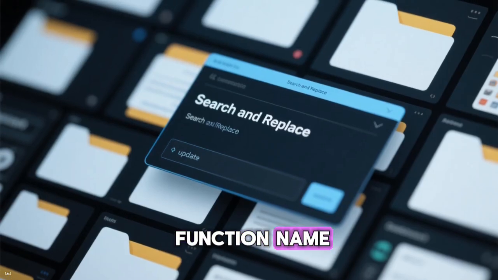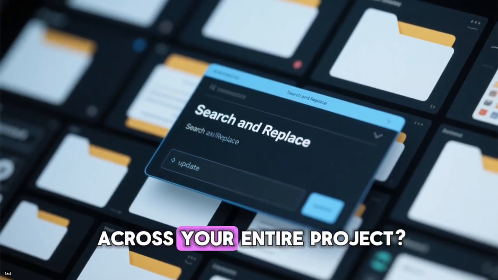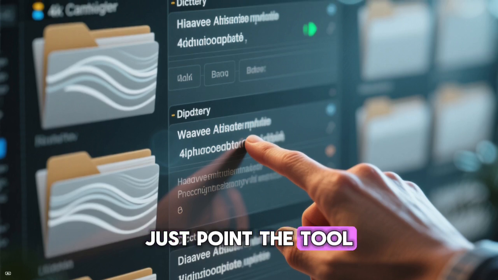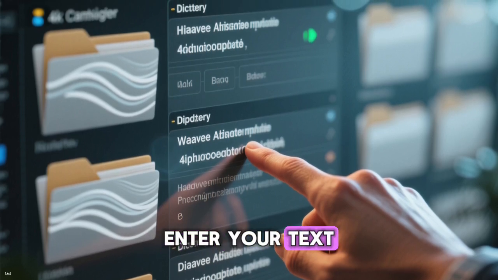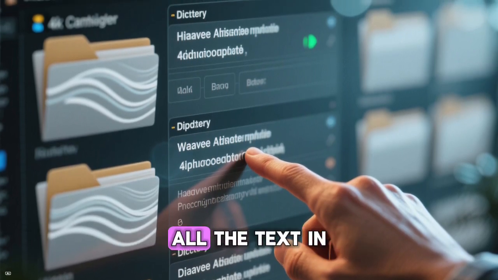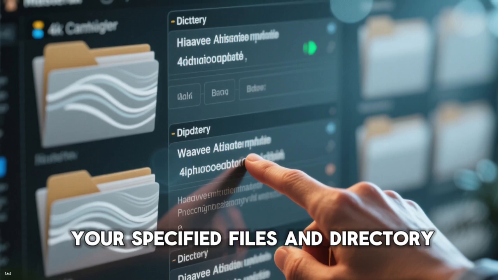Need to update a function name, date, or email address across your entire project? Just point the tool at your directory, enter your text, and let it do the work by replacing all the text in your specified files and directory.